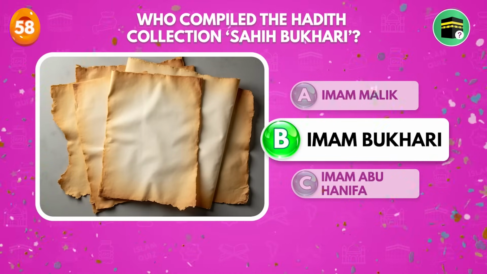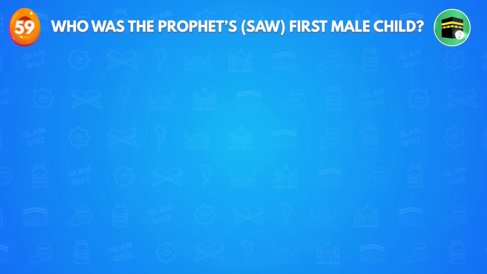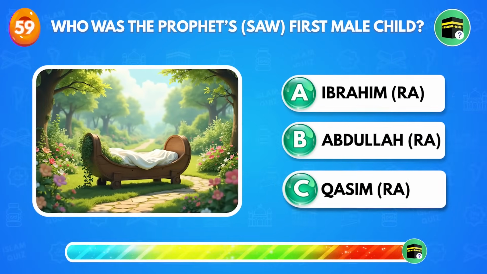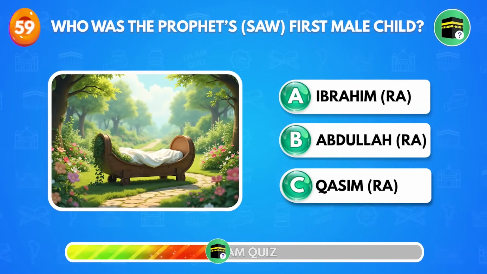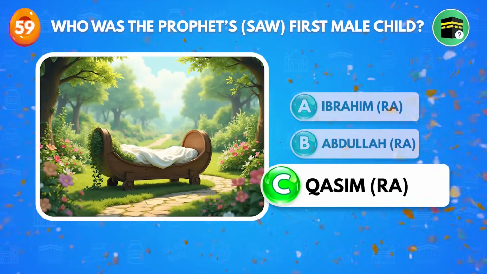Imam Bukhari. Who was the Prophet sallallahu alayhi wasallam first male child? Qasim radiallahu anhu.